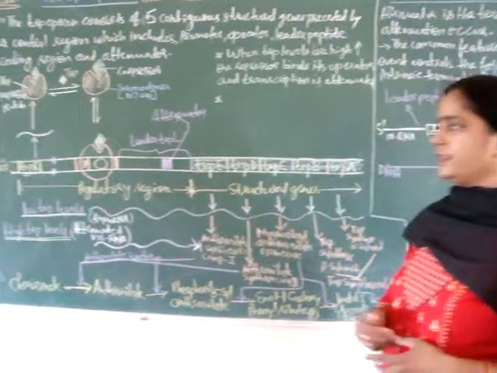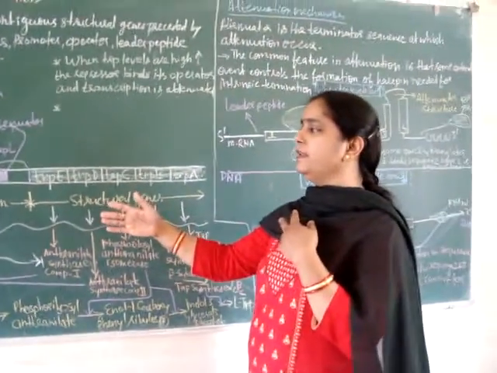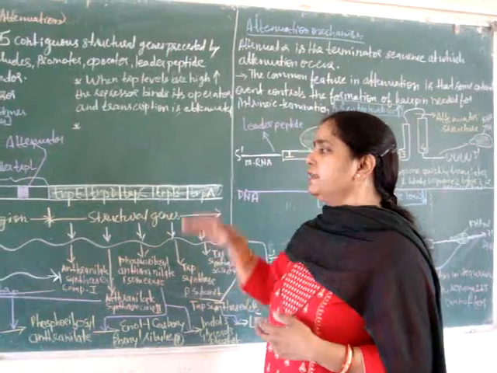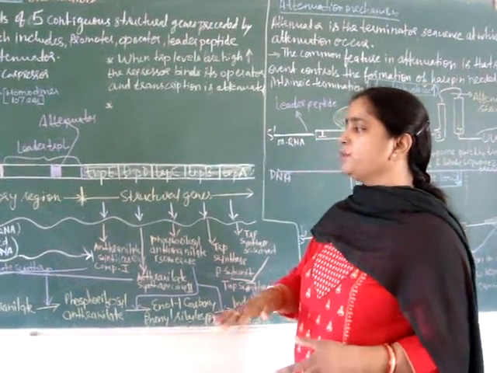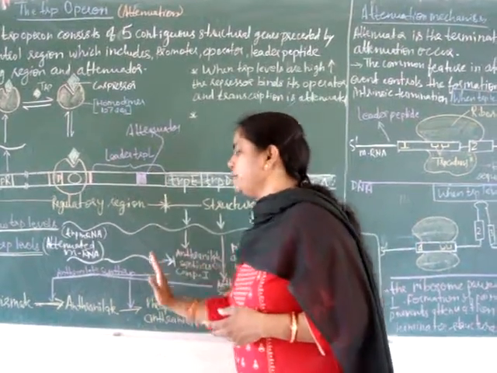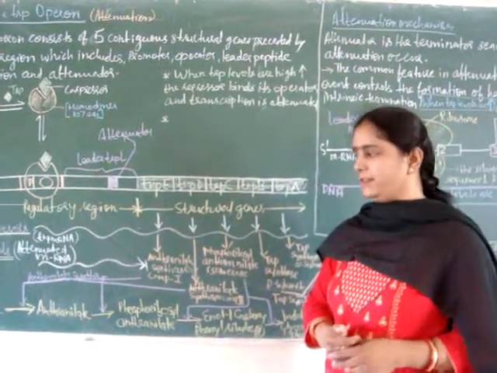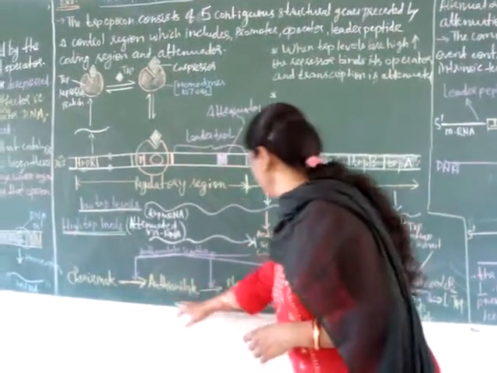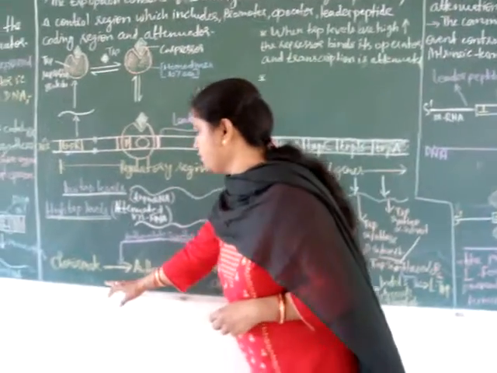Okay, so these two conditions are there: low tryptophan level and high tryptophan level. Under high tryptophan level there is attenuation of mRNA, that means it is attenuated at the leader peptide region. Okay, you can see here the reactions of this operon system.